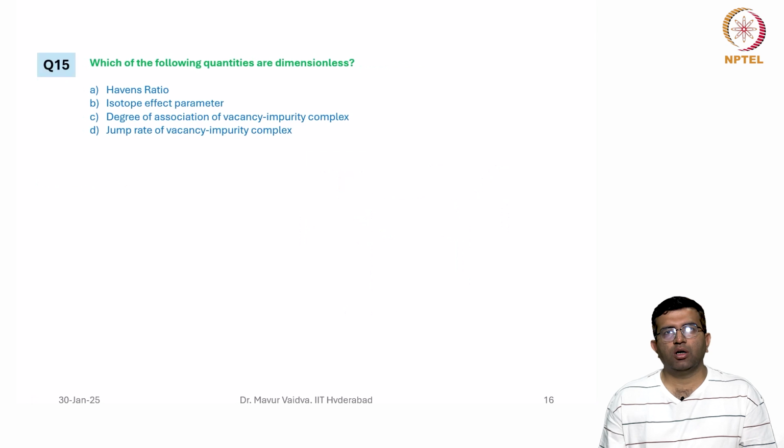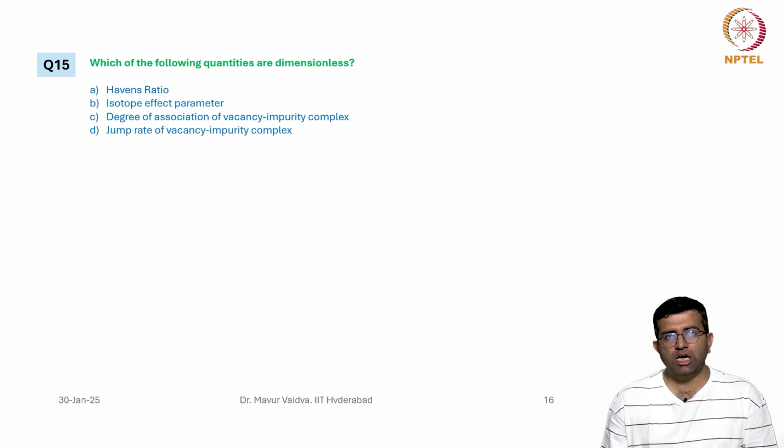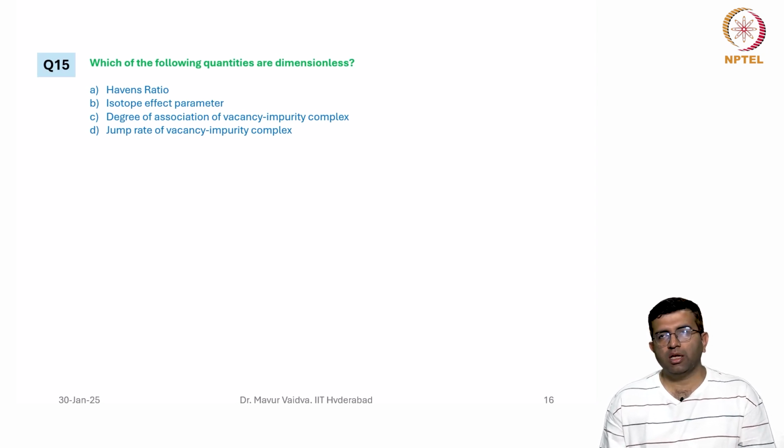Now, which of the following quantities are dimensionless? Haven's ratio. We know that Haven's ratio is the tracer diffusivity divided by the charge diffusivity, which is dimensionless. Isotope effect parameter, again a dimensionless quantity.